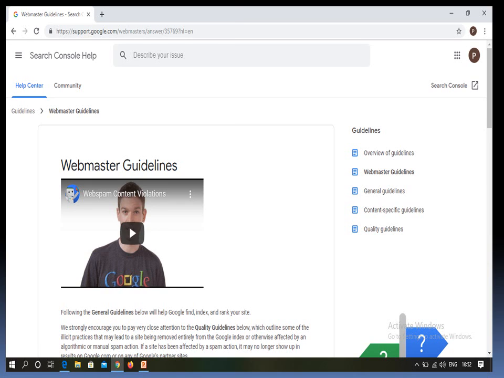Now I hope all of you understand what is black hat SEO and what is white hat SEO. If you follow Google's guidelines, you are considered white hat SEO. And on the other hand, if you did not follow, or if you did a bad job looking for shortcuts and want to rank higher, you could do that, but Google is going to catch you. That is black hat SEO.